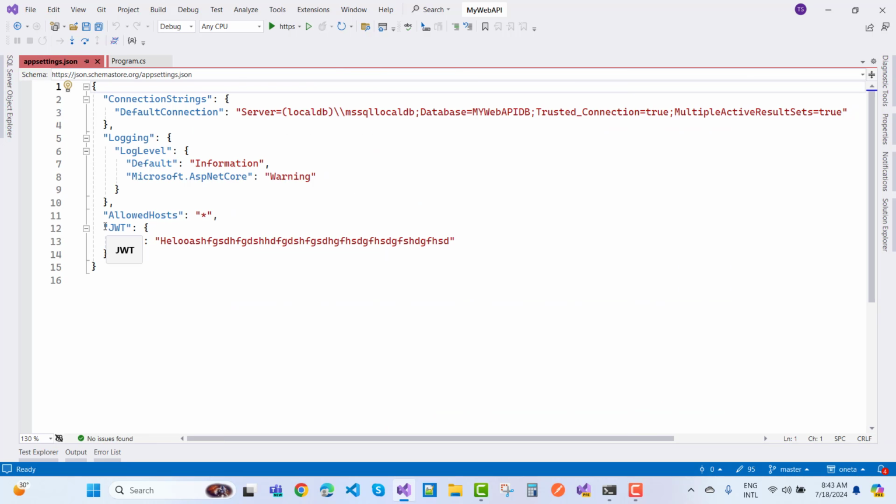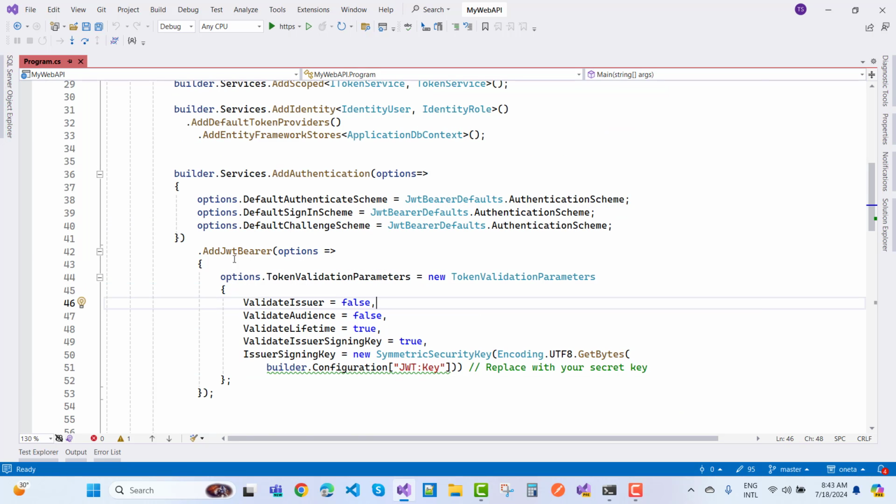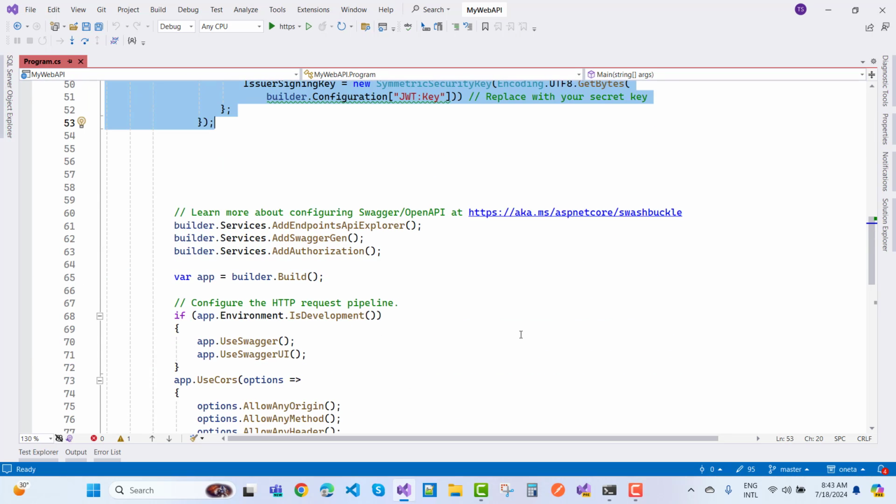So here we have a JWT section in the configuration. That's my key, and you can take random numbers. Okay, so here we have AddJwtBearer with the default token validator.